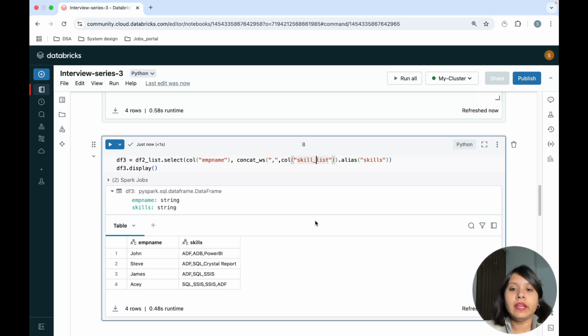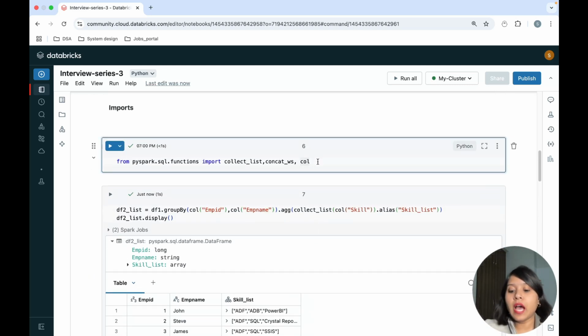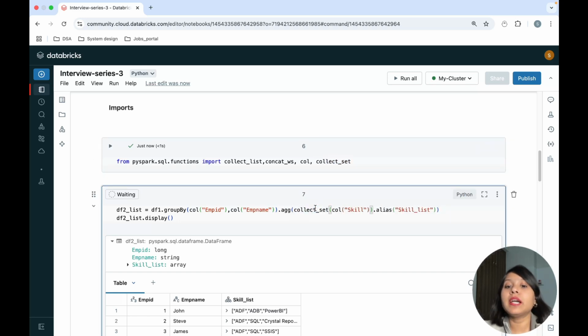The easiest way here is, instead of collect list, we have another function called collect set. What does this collect set do? The collect set basically removes the duplicates from your particular data set. So instead of collect list, I'll be using collect set.